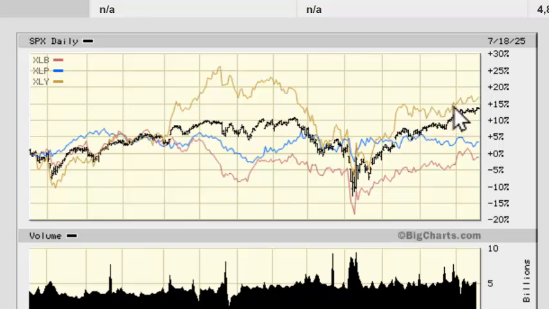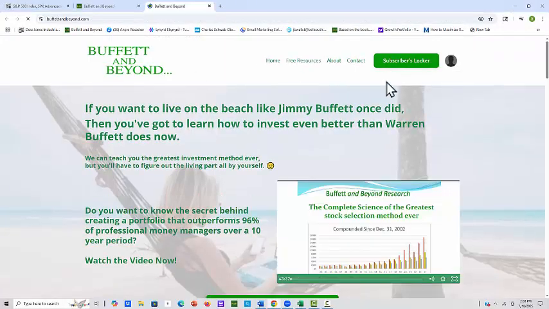So what we're going to do is we're going to go to the computer program, and as you can see, it's consumer discretionary outperforming the S&P 500 and the staples and the materials ETF. So let's go there and let's see what's going on. And we'll go to the computer program.